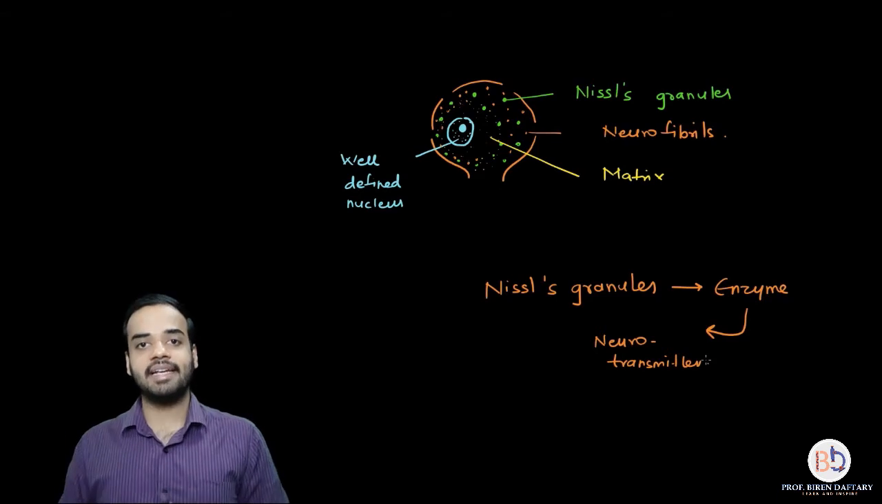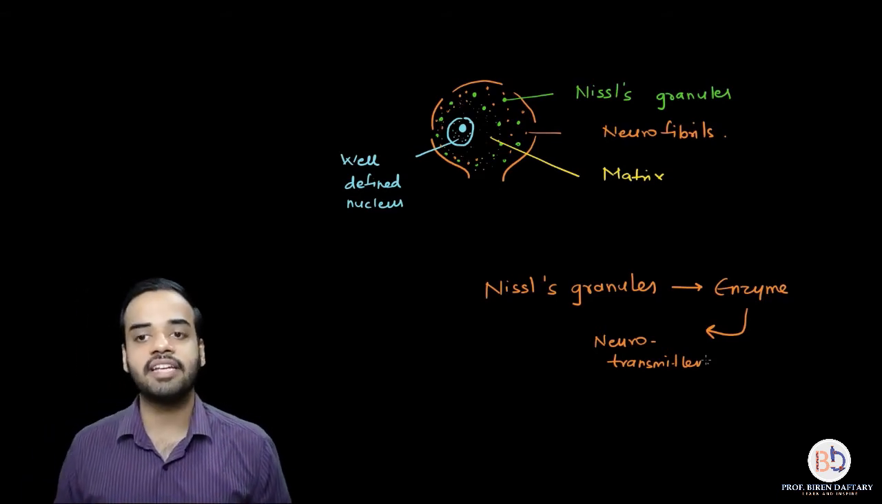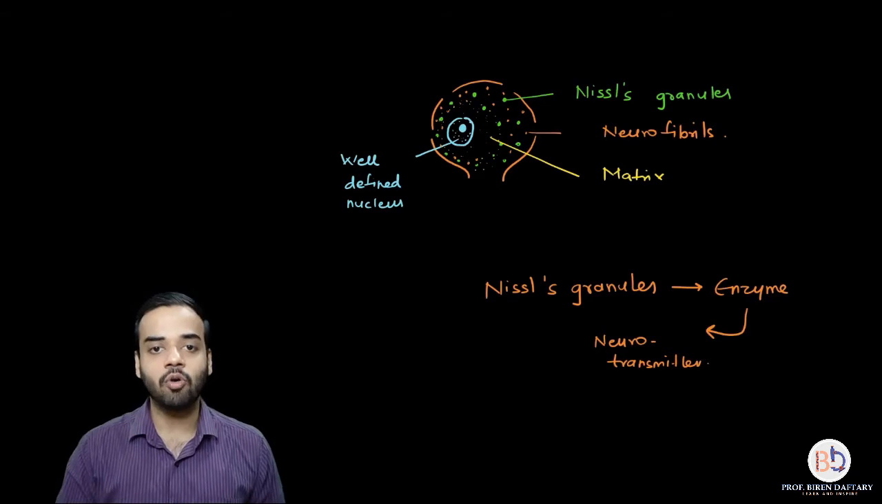The second thing present in the cyton are the neurofibrils. Now what are neurofibrils?